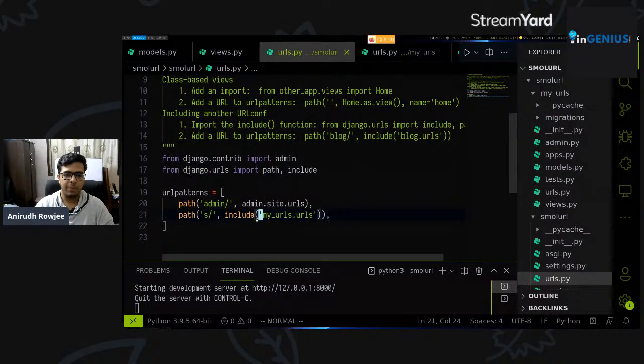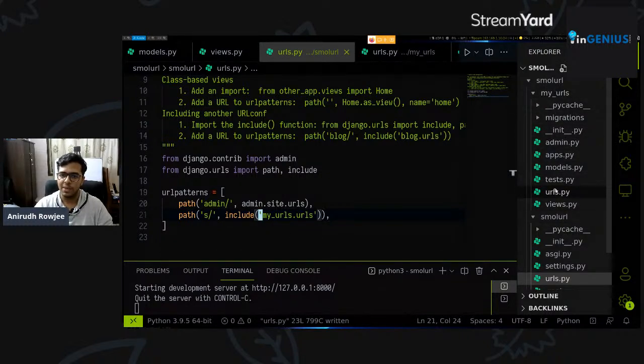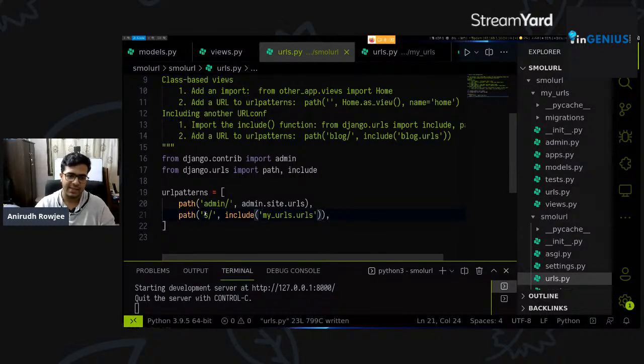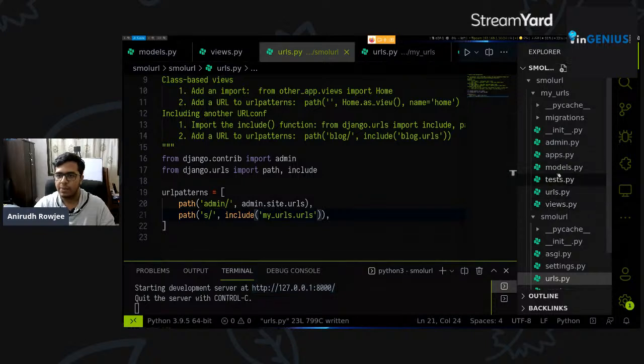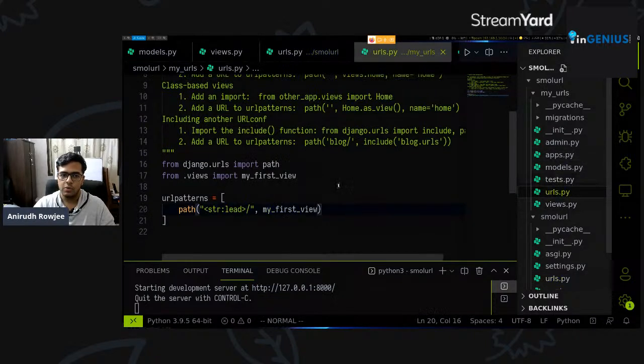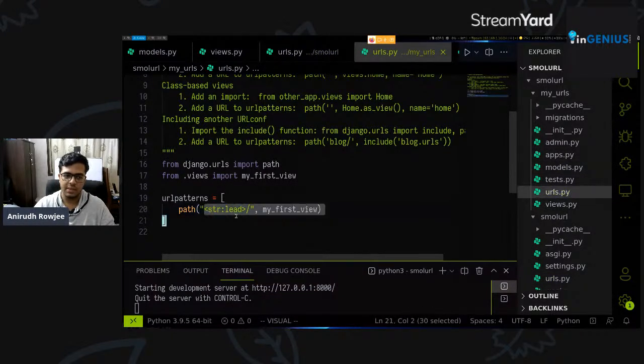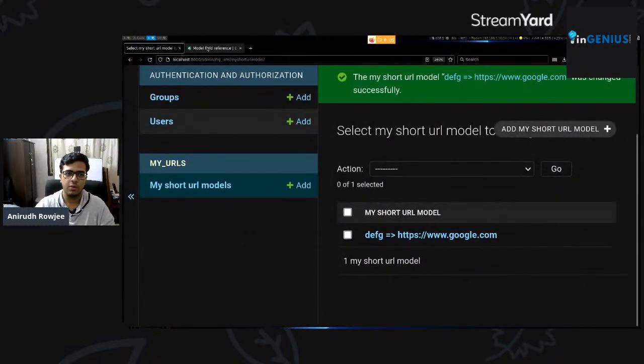But our urls.py file has now been configured to look at my URLs, the URLs defined in my URLs app inside this file, to direct all URLs coming with the prefix s, right? So now we have a server ready and we have a path ready as well. If you look at this, it says this particular pattern, str:lead, will respond with the my first view option. So at this point, since we aren't checking for anything, we might as well just go and test it out.